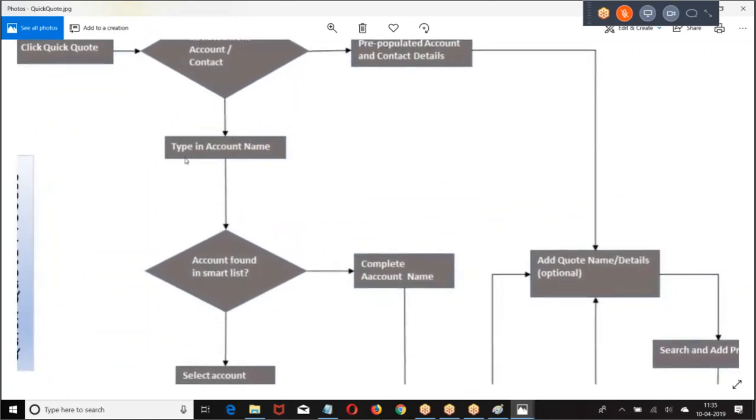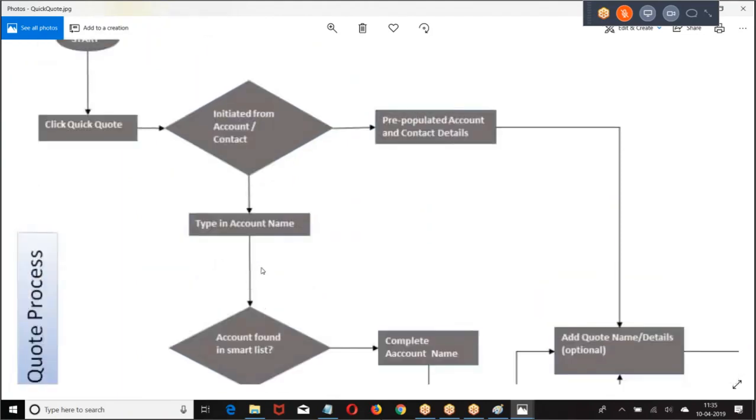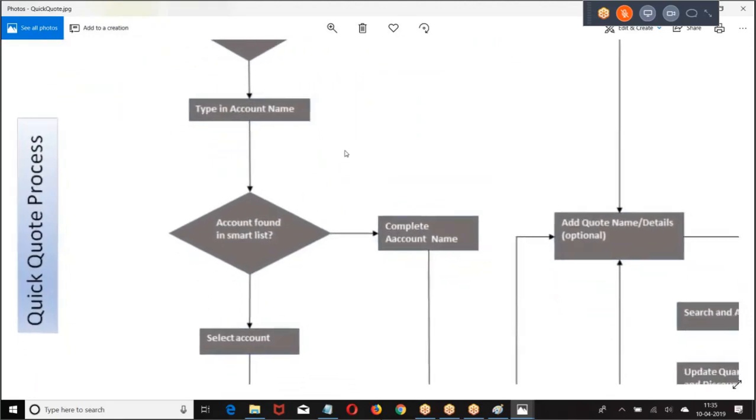What is the next one we have? It is from the Visualforce tab. Then type the account name. If the account name is found, then it populates the data.